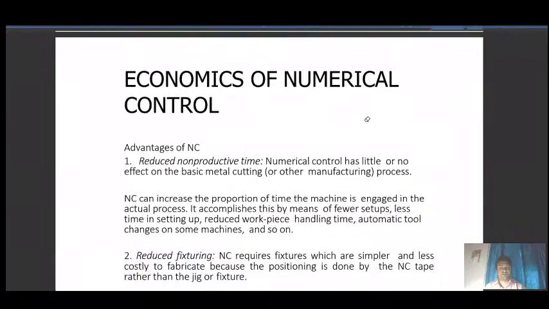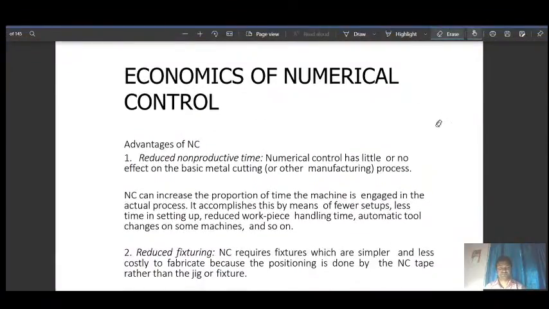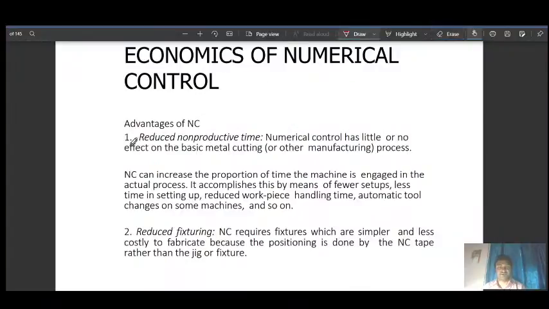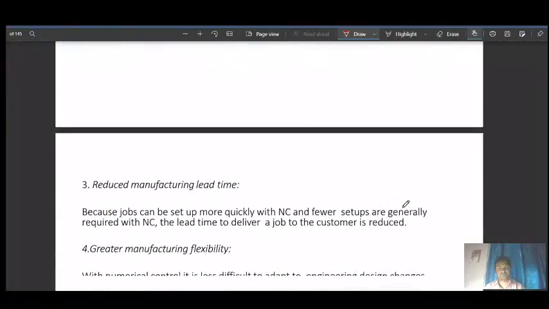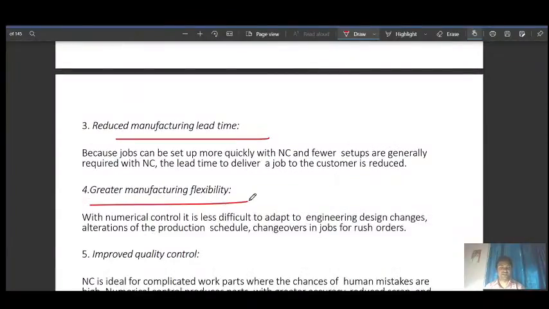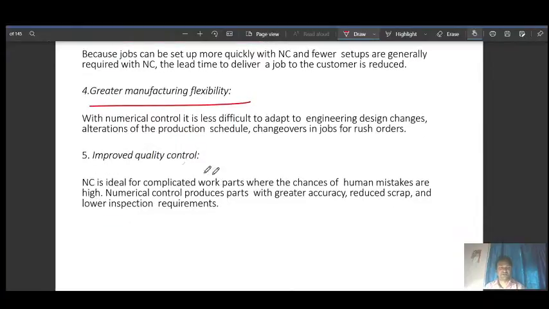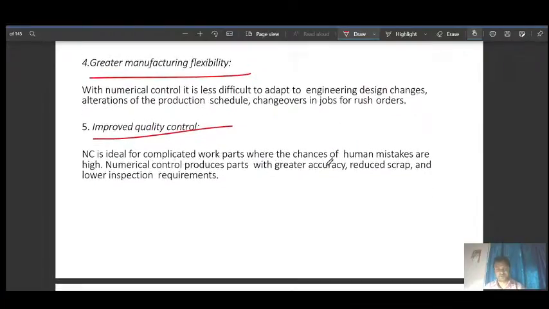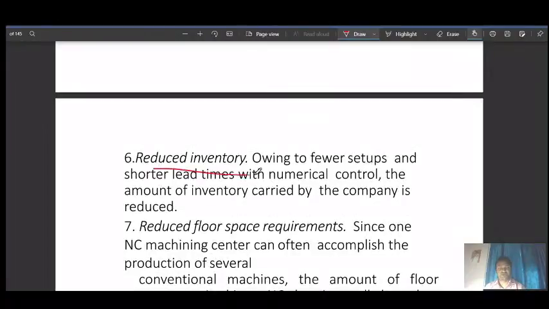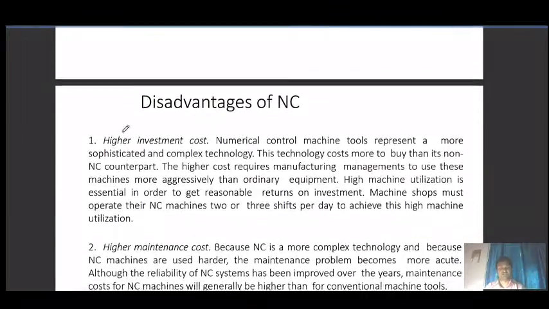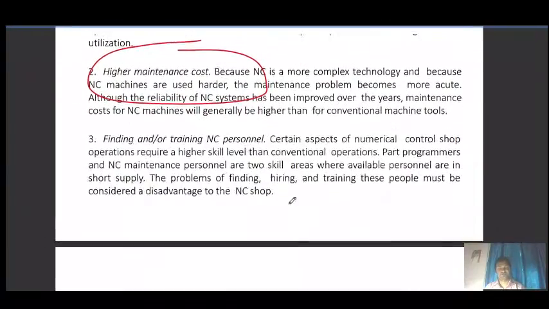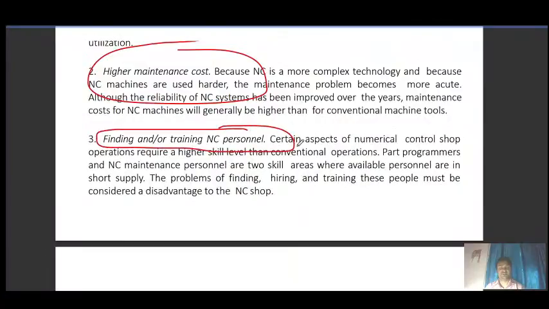Then economics of numerical control: reduction in non-productive time, reduced fixing, reduced manufacturing lead time, greater manufacturing flexibility, improved quality control, reduced inventory, reduced floor space requirements. And these are the disadvantages: highest investment cost, maintenance cost, and finding and training of ANSI personnel is a must.